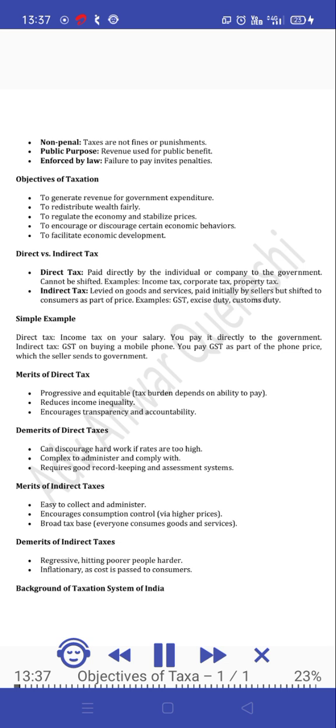Objectives of taxation. To generate revenue for government expenditure. To redistribute wealth fairly. To regulate the economy and stabilize prices. To encourage or discourage certain economic behaviors. To facilitate economic development.